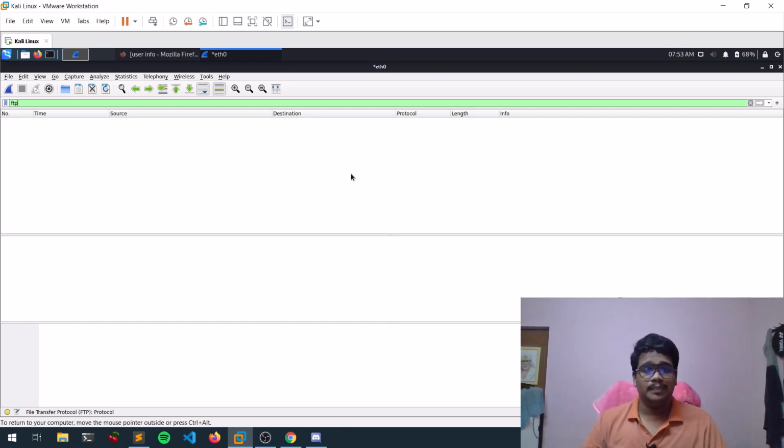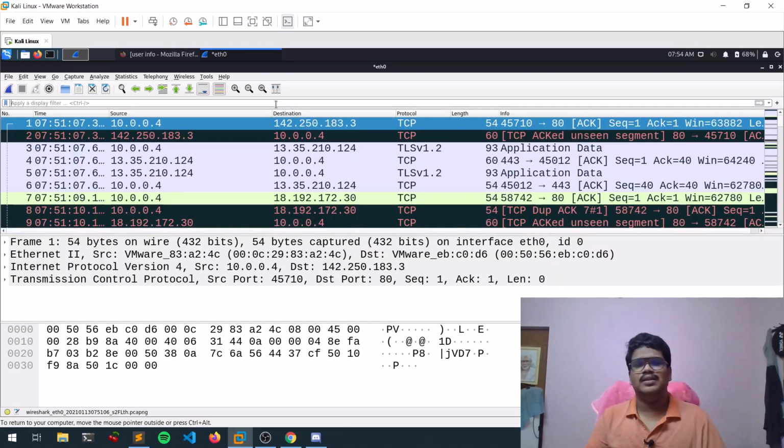We'll be downloading a pcap file related to Wireshark, look into that, and see what happens. I hope this is clear. So this is everything regarding Wireshark. This is the basic thing, and in the next video we'll see practically how you can analyze the traffic.